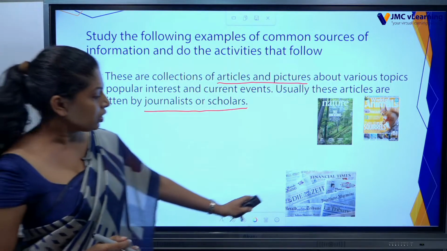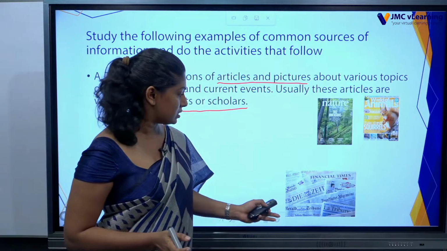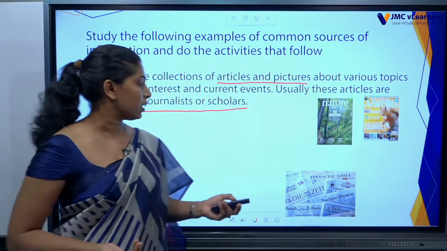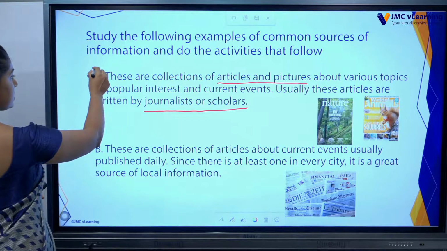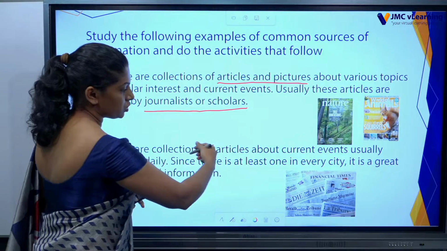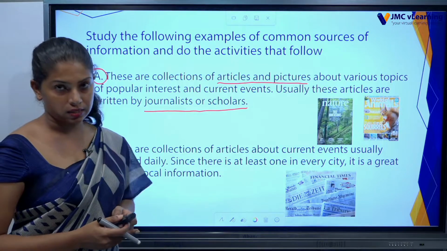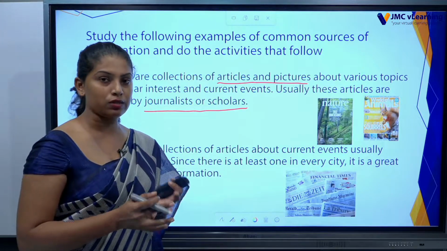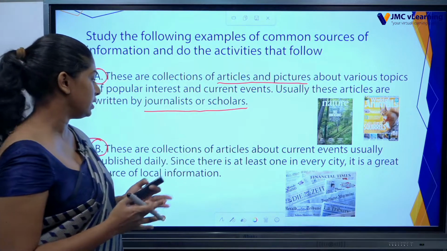Then the second one, when you see the picture, I know that you can get the correct idea what this is, but in the activity we are talking about that. So this is B. The first one is A, then the second one regarding this picture, it is B. These are collections of articles. Not only one article, we can see different kinds of articles inside this.